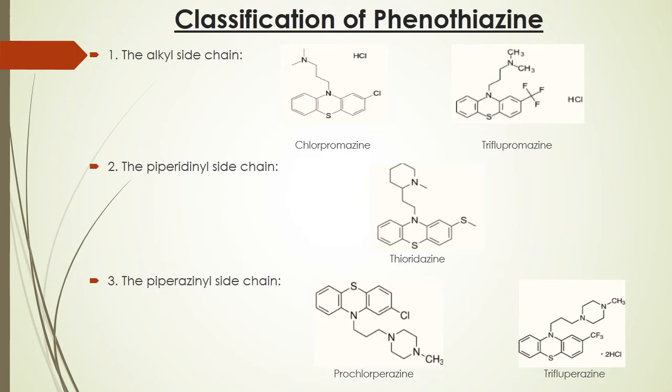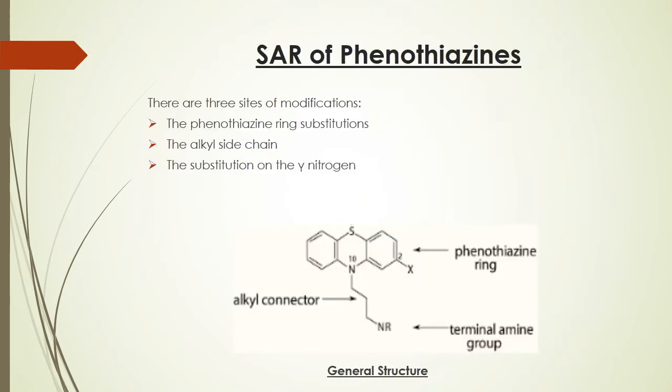The third is the piperazinyl side chain. The drug examples are prochlorperazine and trifluoperazine. Both of these drugs contain a piperazinyl side chain. As I have shown in the structure, both of these drugs contain a side chain having a piperazine ring at the end. If we compare all these classes of phenothiazines, then we find that the piperazinyl side chain system is the most potent in all the classifications.